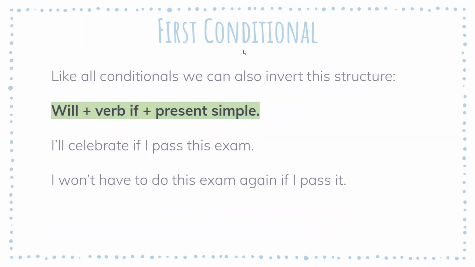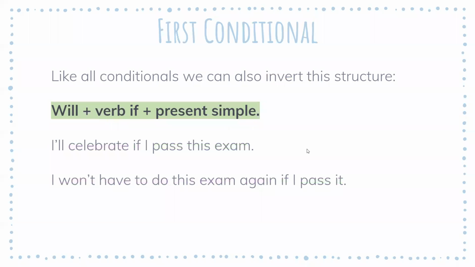We can also invert this structure, okay? So I can put will plus verb first, and then having my if part. I will celebrate if I pass this exam. Let's put it with another color. I will celebrate if I pass this exam. I won't have to do this exam again if I pass it. Okay, and the same can be done with all the previous sentences.